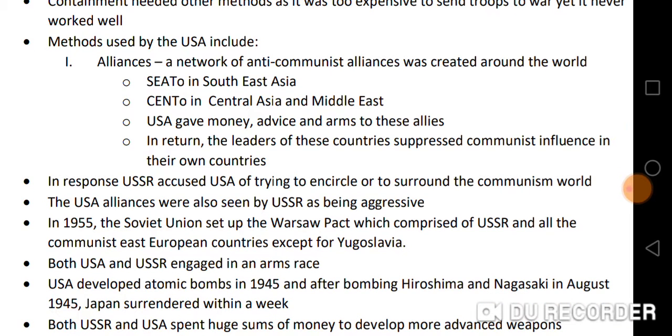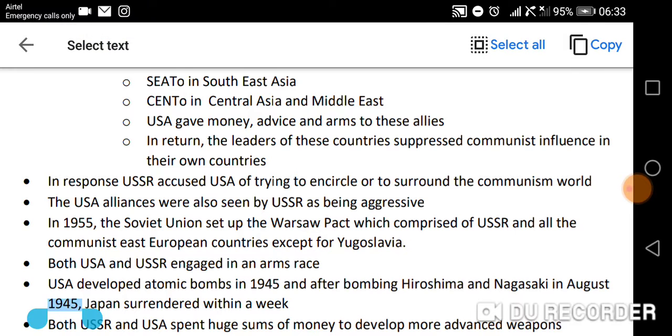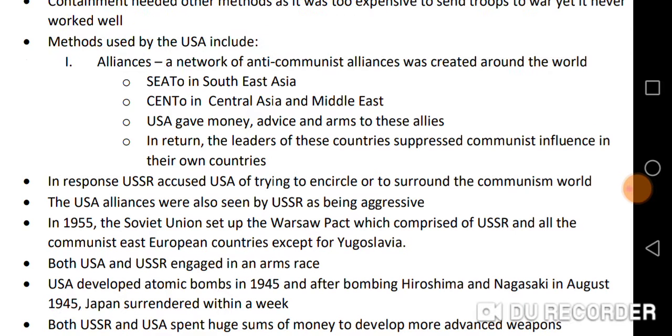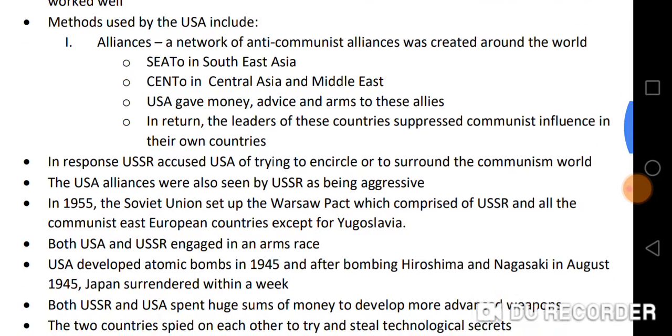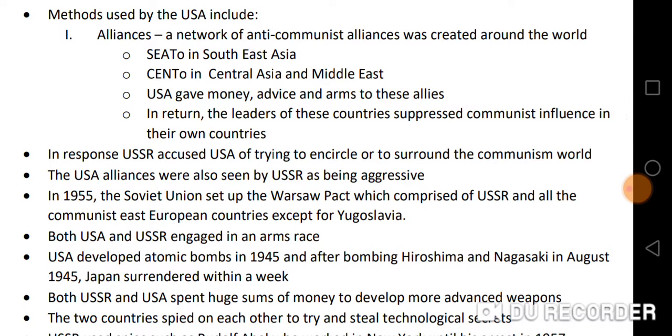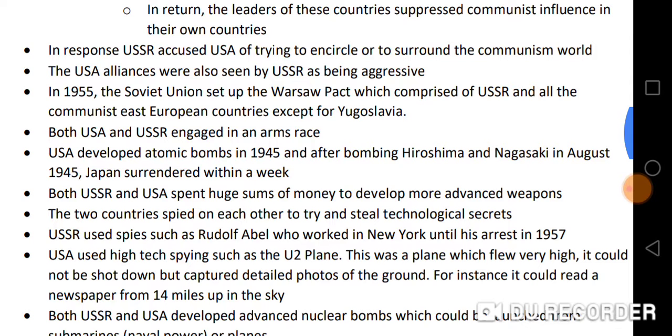In response to this, USSR accused USA of trying to encircle, or surround, the communist world. So, the USA alliances were also seen by USSR as being very aggressive. And in 1955, the Soviet Union set up the Warsaw Pact, which comprised the USSR and all the communist East European countries except for Yugoslavia.